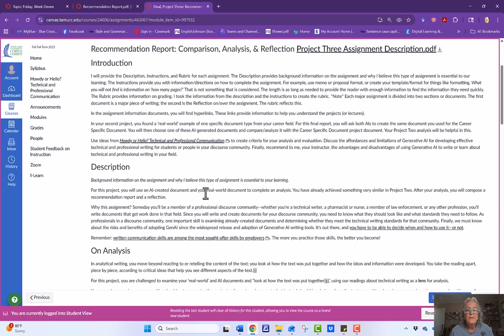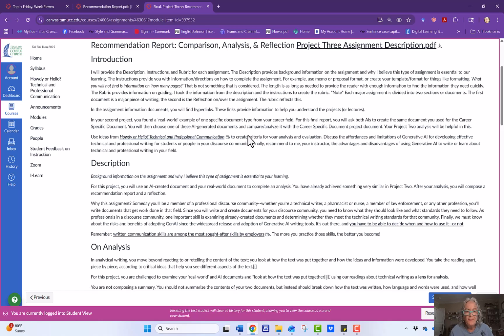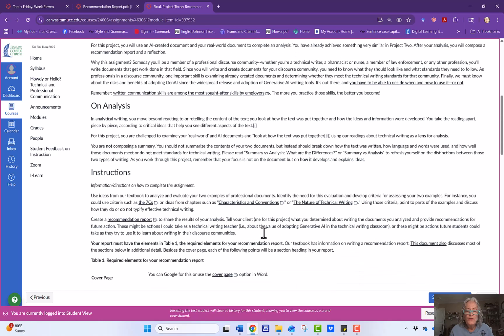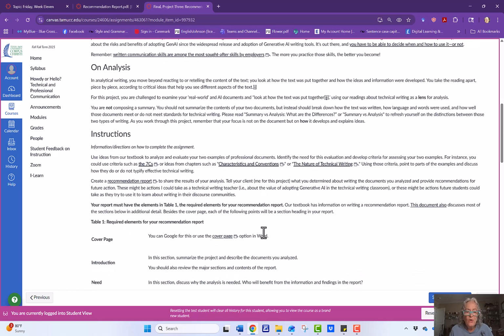Okay, the recommendation report is you're going to compare. You're going to take the document that you just did the analysis on, the real world document, and then you're going to ask one of the AIs to create that same type of document.